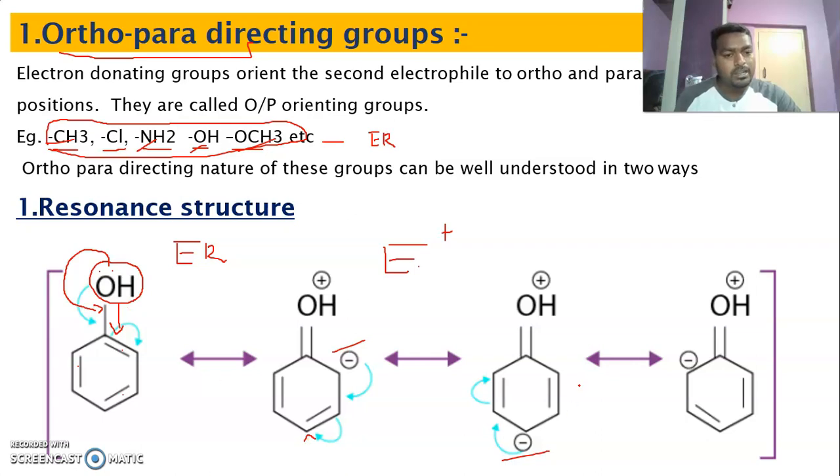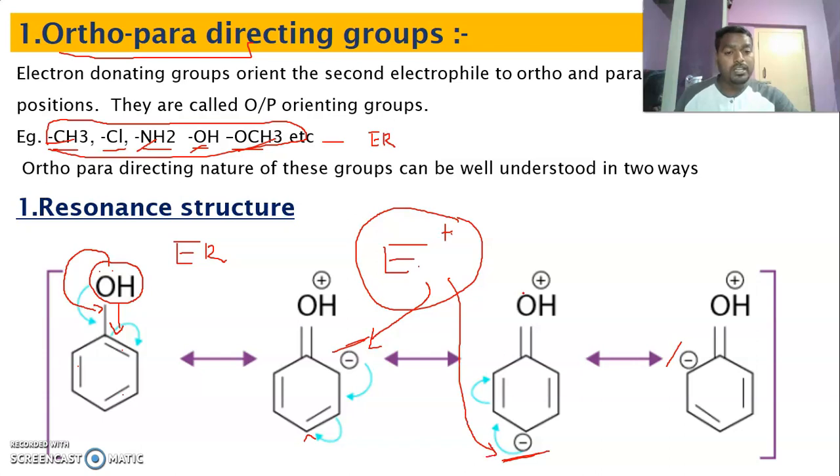After writing the resonance structures of phenol, we found that ortho and para carbons are electron rich in nature. That's why the incoming electrophile, being electron deficient, goes either to the ortho position or to the para position. So that's why this group is called an ortho and para directing group, dear students.